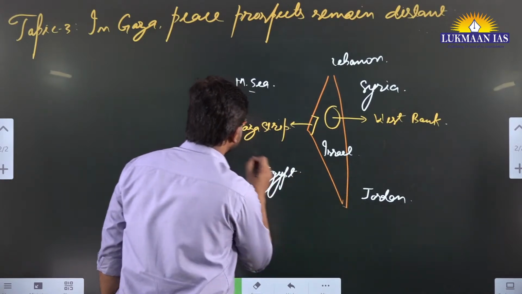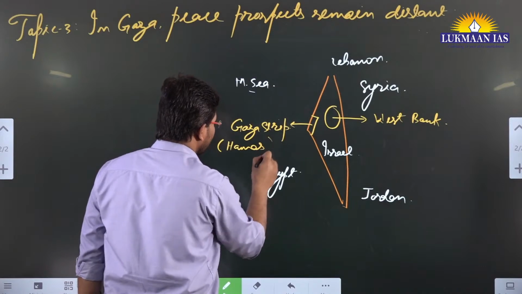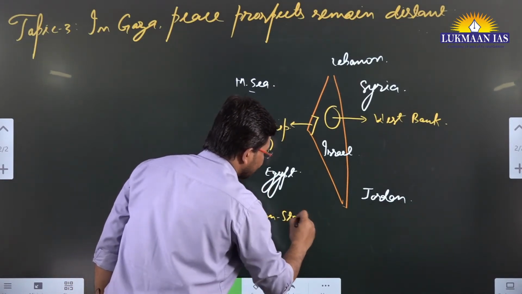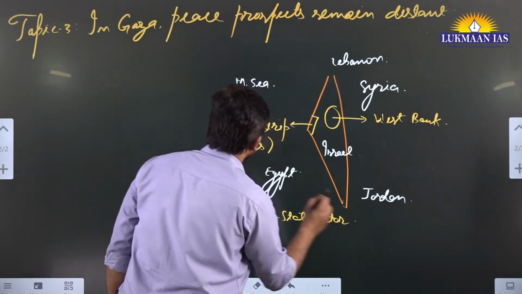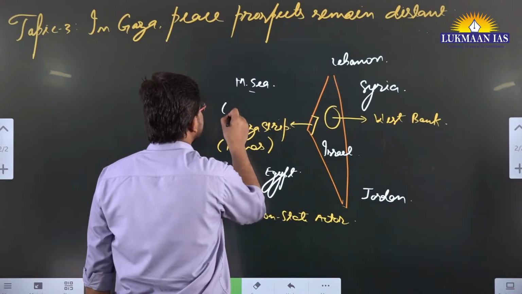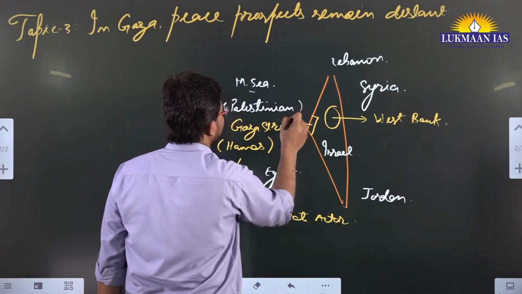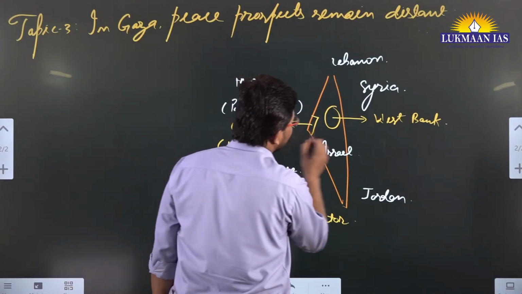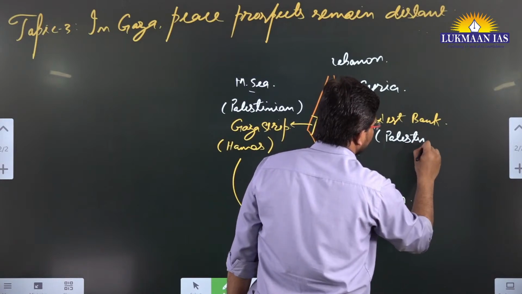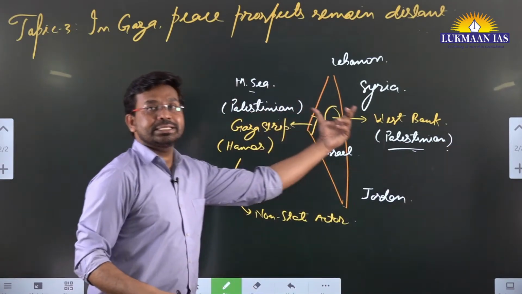So when we talk about the Gaza Strip, inside the Gaza Strip resides a group which is known as Hamas. What is Hamas? Hamas is a non-state actor. And here in the Gaza Strip reside normal citizens also. These citizens are known as Palestinians. Palestinian people reside in the Gaza Strip. They also reside in the West Bank.